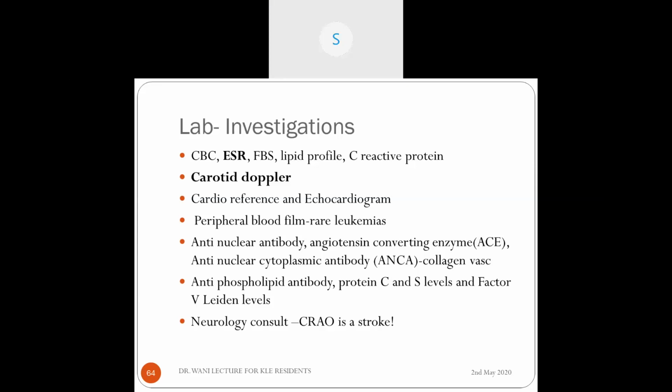Most important reason we do ESR, especially in an old patient with CRAO, is to rule out giant cell arteritis. Remember that. That and C-reactive protein. But routinely you should do CBC, FBS, lipid profile, C-reactive protein. Carotid Doppler is a must. Cardiac referral and echocardiogram are a must to detect the source of emboli. With carotid Doppler, there will be some plaques. On echocardiogram, there may be a source of emboli. Peripheral blood film you do.